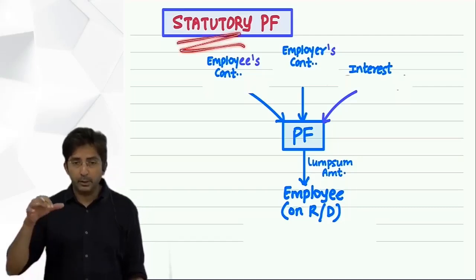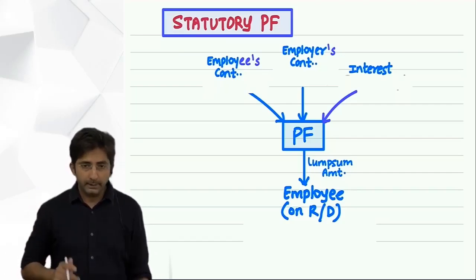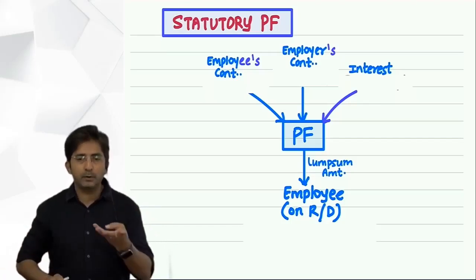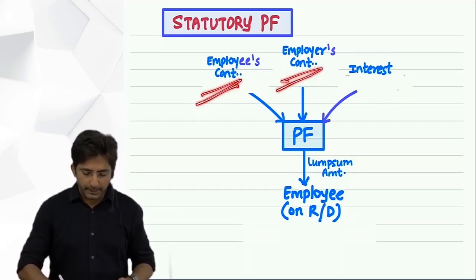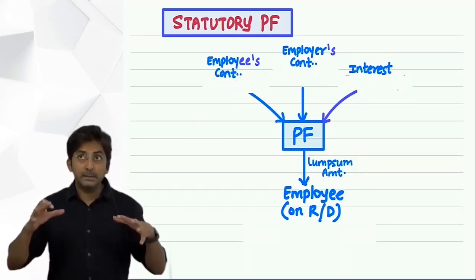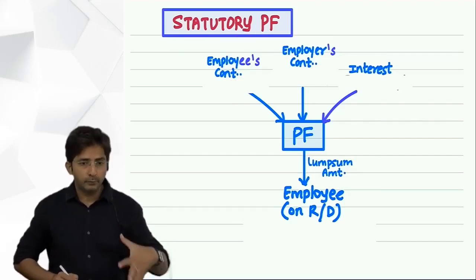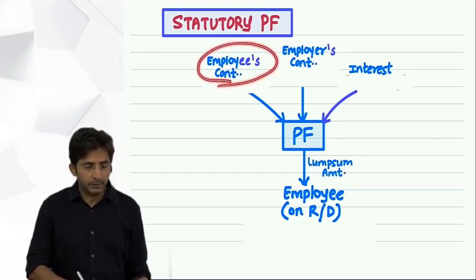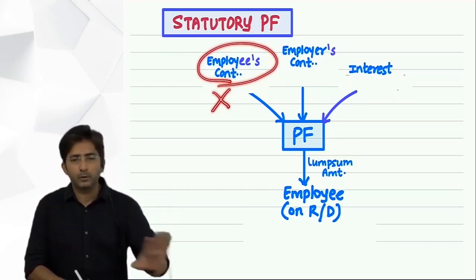Now, whenever Statutory Provident Fund comes in the question, one thing is for sure, the employee is a government employee. Okay. And then in the question, they will give you four things. See, whenever Provident Fund comes, maximum four things will come. What four things? Employee's contribution, employer's contribution, interest, and lump sum amount. So now imagine these four things are given in the question, and the Provident Fund is Statutory Provident Fund. So see, one by one the effect of all. First, employee's contribution, if it is given in the question, you will simply ignore it. Means in the statement which you prepare, you will not give the effect of employee's contribution.